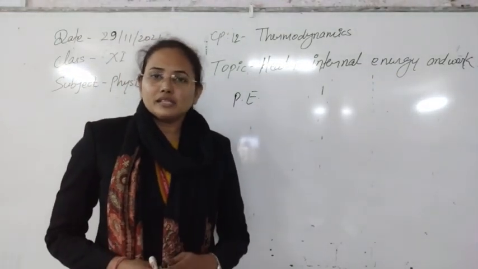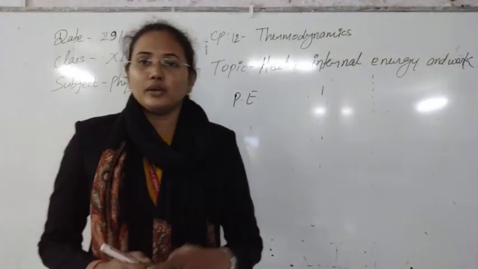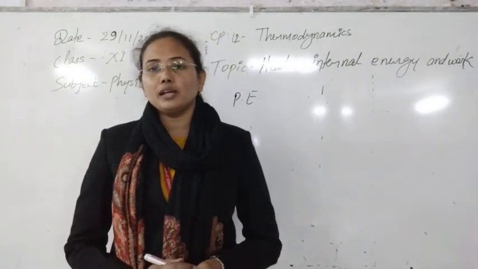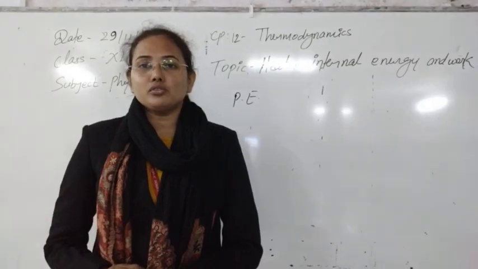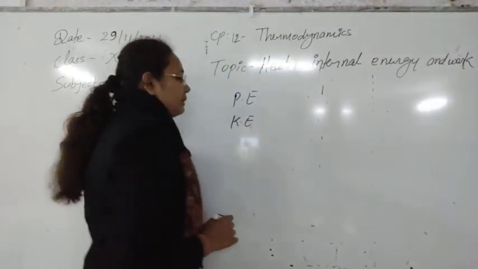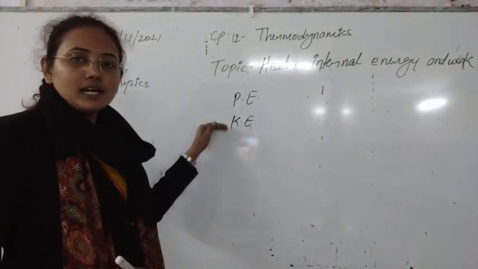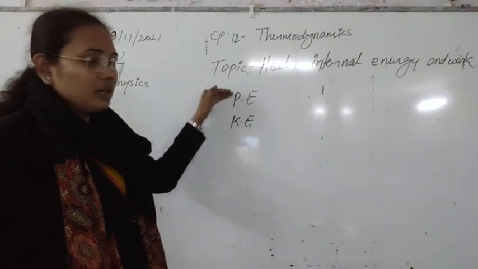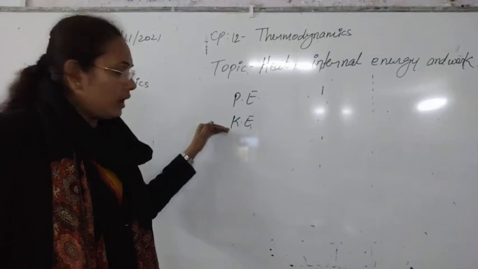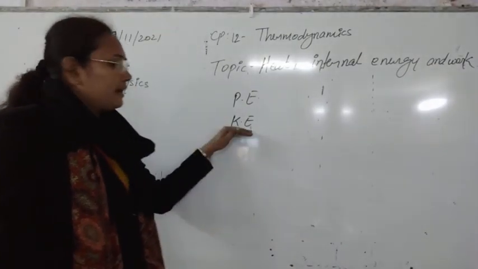And if you look at the molecules, they possess motions: translational motion, rotational motion, vibrational motion. Due to all these kinds of motions, the system will have kinetic energy. So there are two types of internal energy possible. The first, due to the configuration of the molecules, is the potential energy. The second, due to the motion of the molecules, is called kinetic energy.